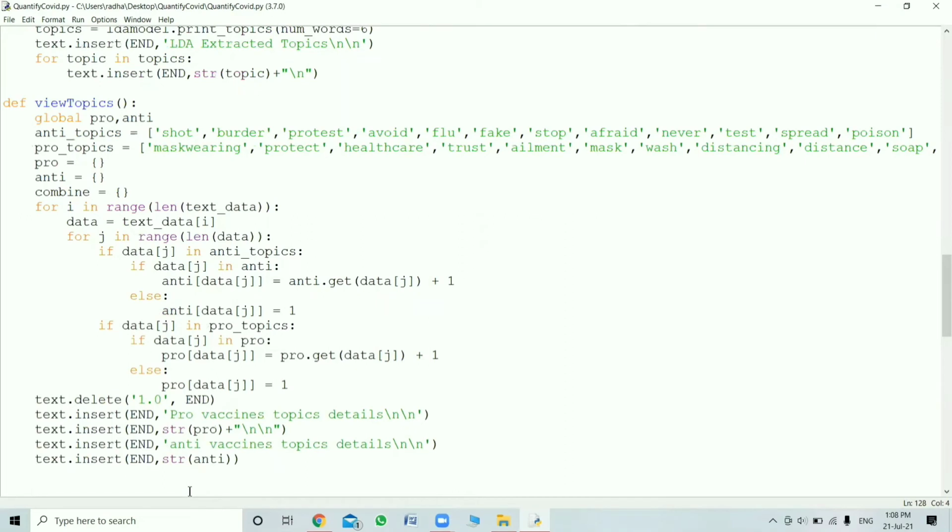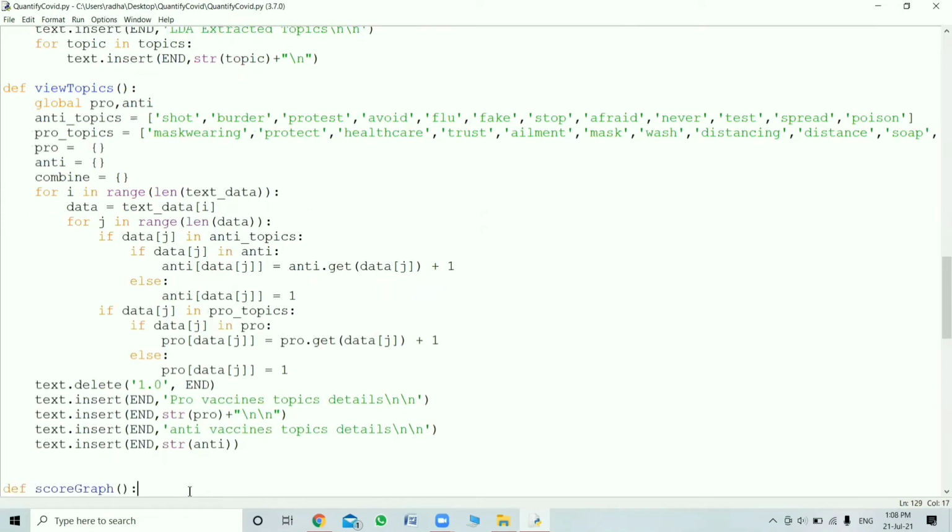And then coming to define view topic, here we'll view our topic. As I told, this global pro anti are the variables that are declared in our project. We are declaring here mainly considering pro and anti topics. These are a few anti topics which we have taken for example, and we have incorporated them into this algorithm to easily identify: short, protest, avoid, flu, make, stop. And coming to pro topics, we are taking mask, wearing, protect, healthcare. These are the positive words which we have considered for pro, and those are anti which we have considered negatively.